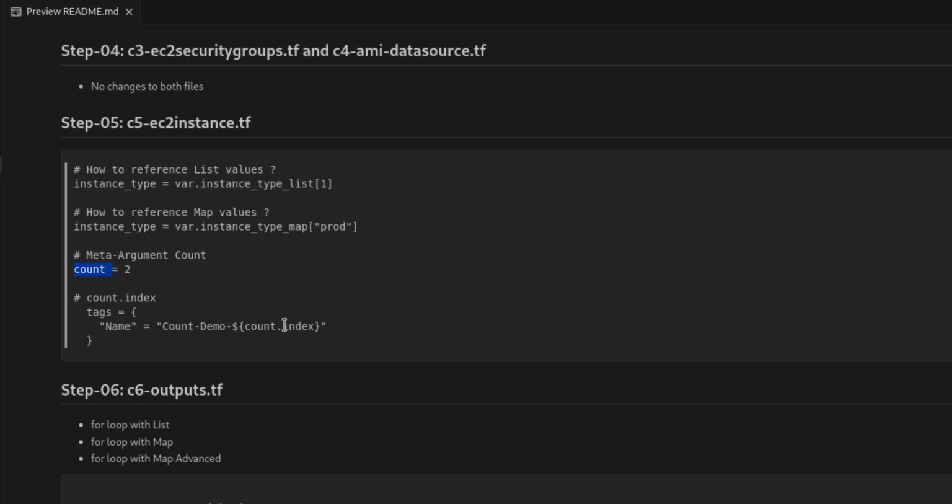If we are going to count 1, 2, 3, 4, whichever value you want to specify can be substituted. Interpolation can be done with the $ sign, and within curly braces we can specify count.index. That's the example of instance 2. We will be using this value.